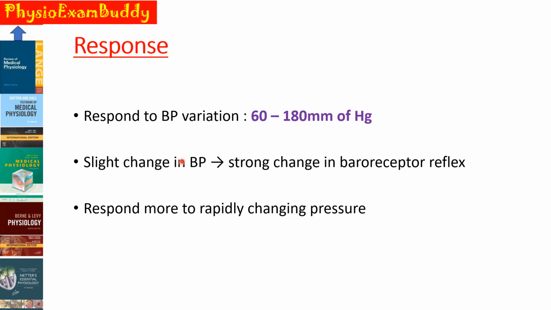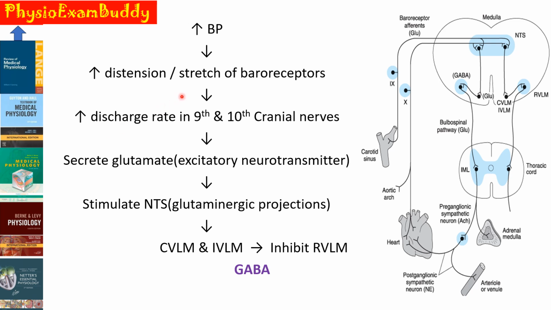Even a slight change in the blood pressure will produce a strong change in the baroreceptor reflex, and it mainly responds more to rapidly changing pressure. So whenever there is an increase in the BP, it will cause an increase in the distension, or stretch, of the baroreceptors, that is the carotid sinus and the aortic arch. So there will be an increase in the discharge rate through our 9th as well as the 10th cranial nerves,